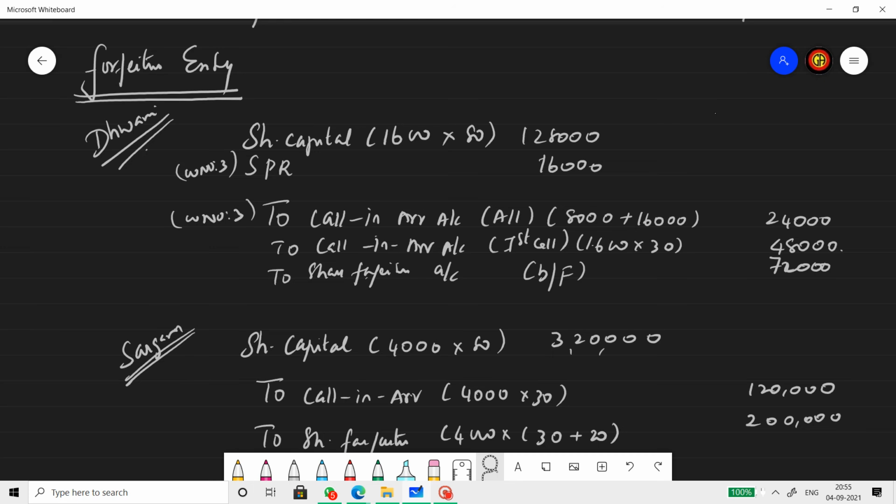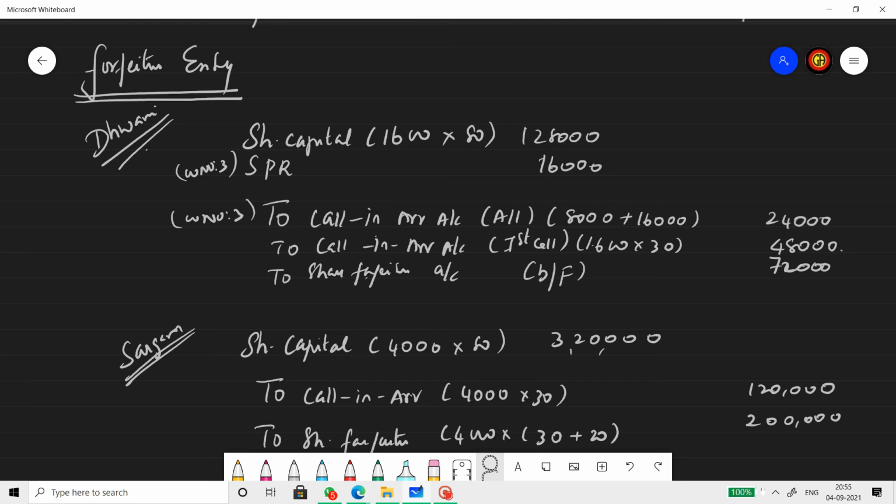Now if you want, you can merge this into only one account as calls in arrears and total this 24 plus 48. Or you can even keep it like this. Share forfeiture is the balancing figure. So 1,28,000 plus 16 minus 24 and 48. You will get the answer as 72,000, and that I have named as balancing figure.